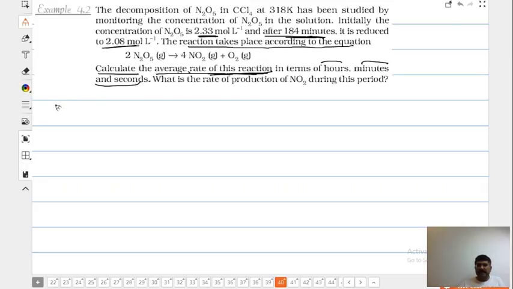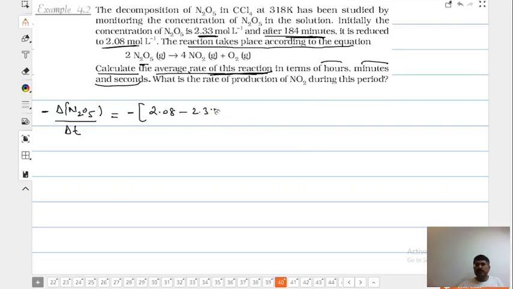So he gave you concentration of N2O5. So it is differential of, we say differential but we write it like this, by dt. Beta, it is a reactant, so can I write minus? Correct? Now minus, what is the final concentration? 2.08. What is the initial concentration?